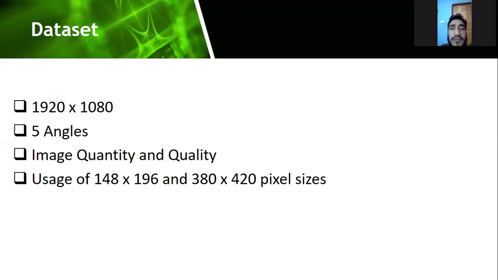For running the dataset in our model, we used 2 kinds of pixel size. One is 148 by 196 and another one is 380 by 420 pixels. The reason for taking 2 different pixel sizes was our hardware limitation. Our hardware didn't allow us to process such big pixel sizes. That's why we chose these 2 different pixel sizes. Also, there was a reason to choose these pixel sizes, which was to show that the larger pixel size gives better results than the smaller pixel size.